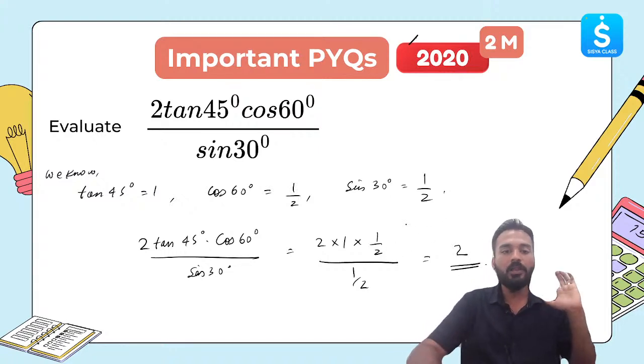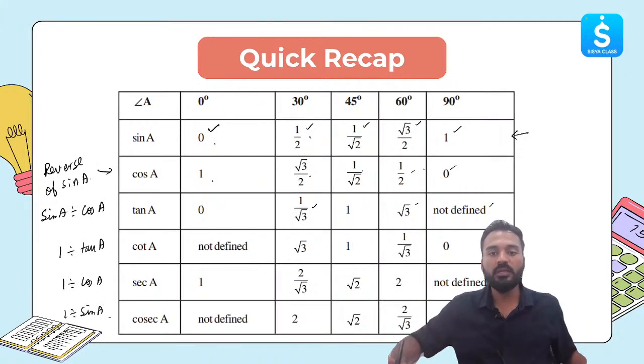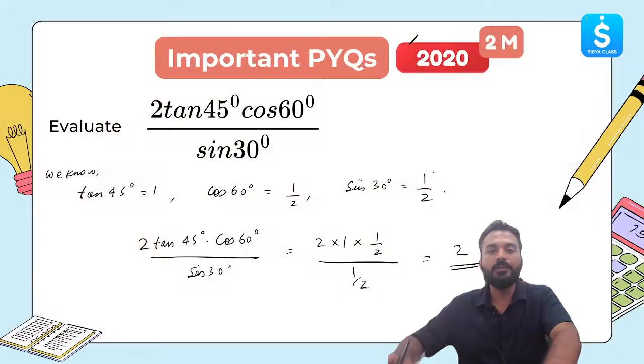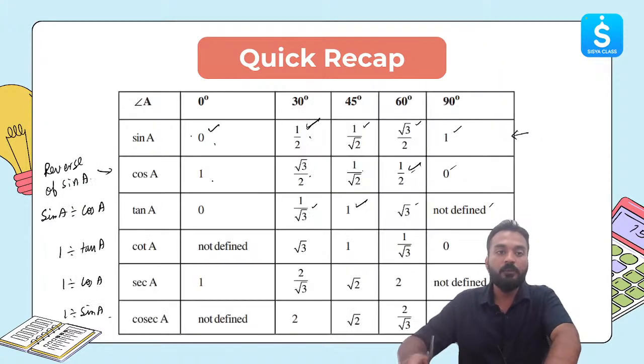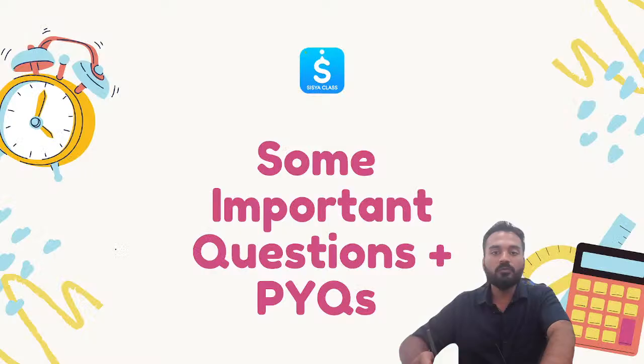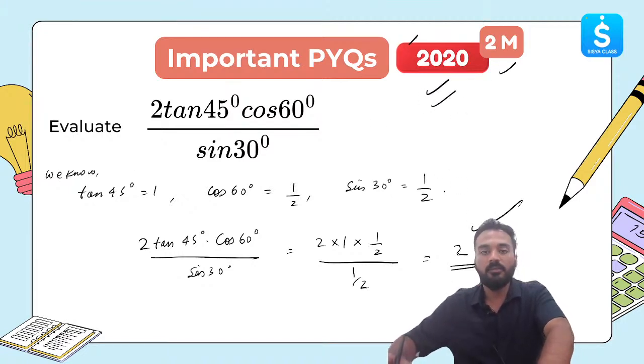If you know these values, cos 60 is 1 by 2, sin 30 is 1 by 2, tan 45 is 1, it is very easy for you to solve and you can get the 2 marks. So remember this trick. If you remember the trick for sine, you can easily develop this table. And once you know the values, you can score marks in your board exams. 2 marks easy. Let's move ahead.